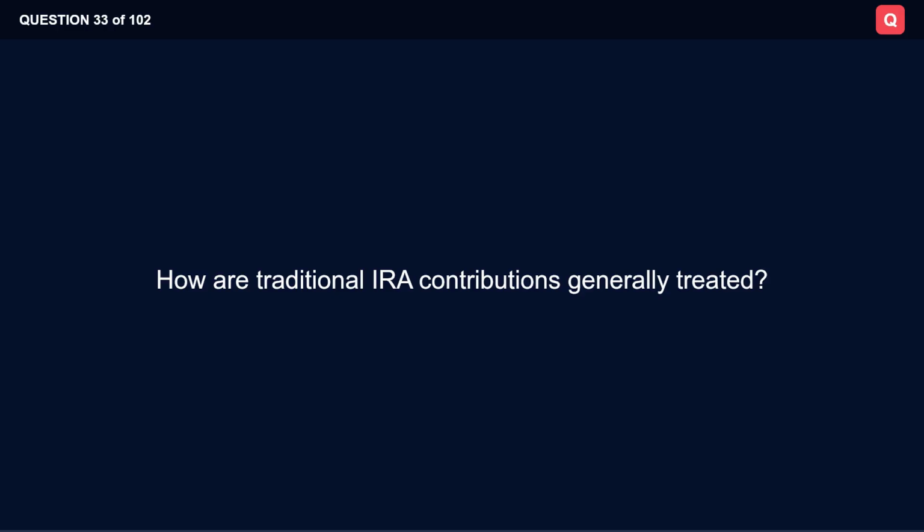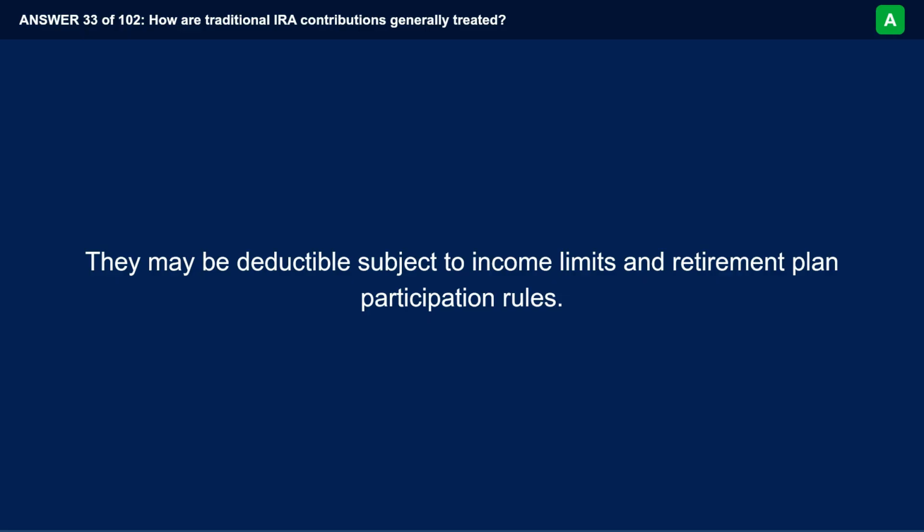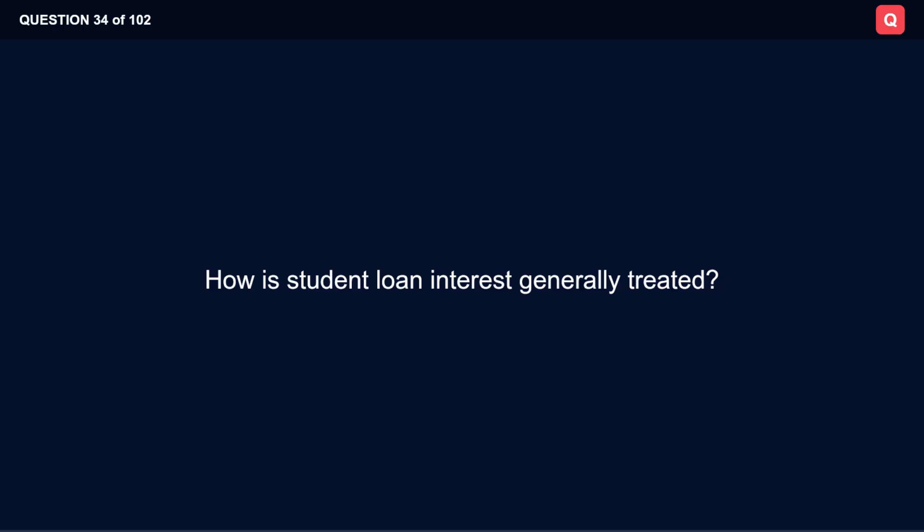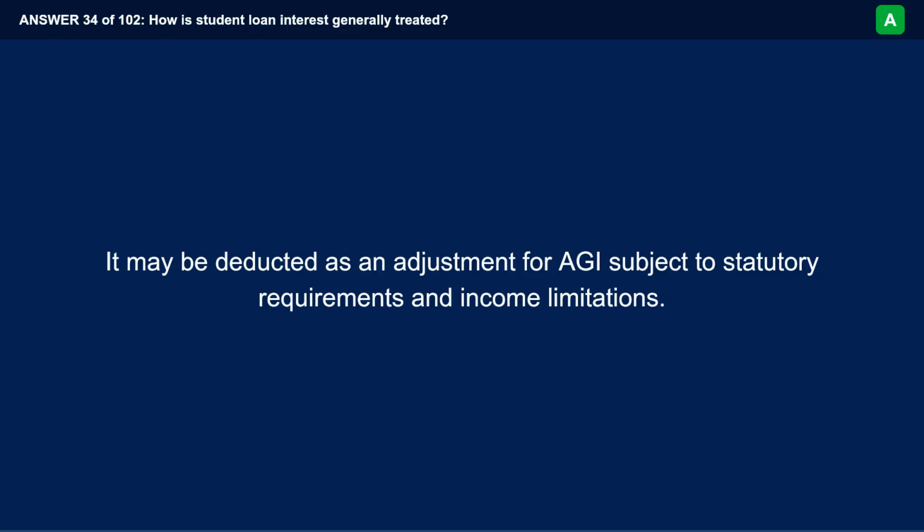How are traditional IRA contributions generally treated? They may be deductible subject to income limits and retirement plan participation rules. How is student loan interest generally treated? It may be deducted as an adjustment for AGI subject to statutory requirements and income limitations.